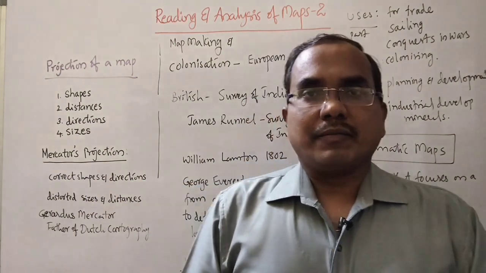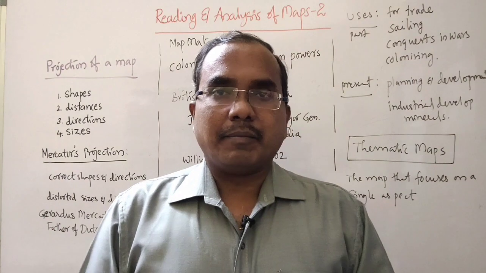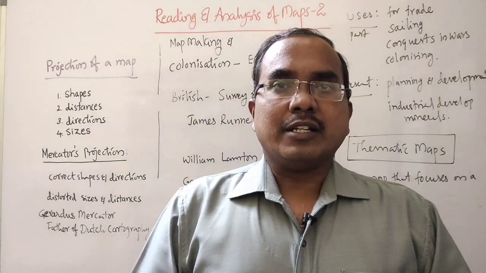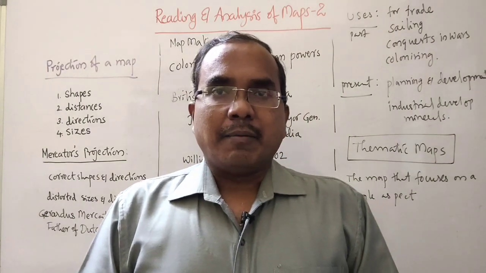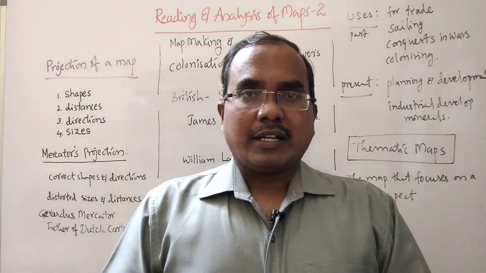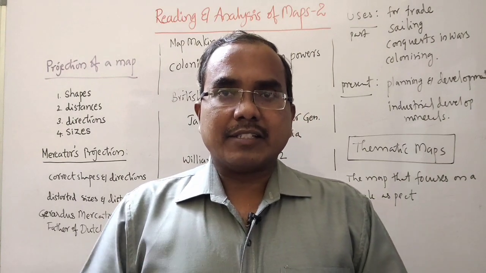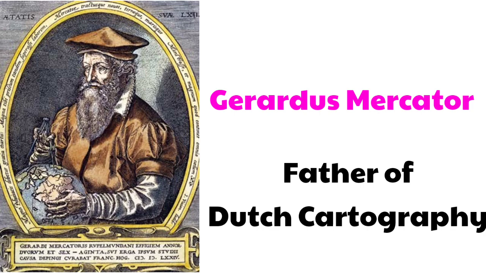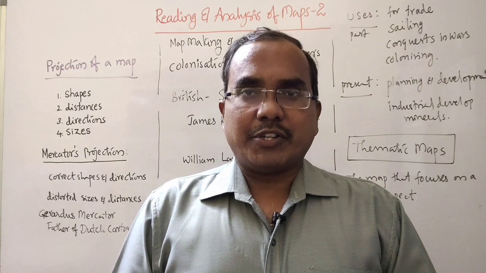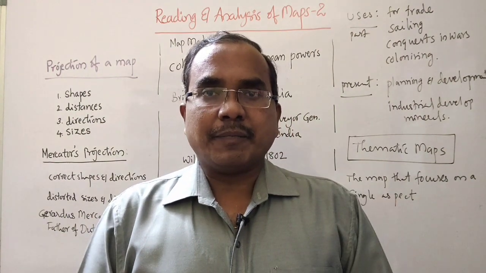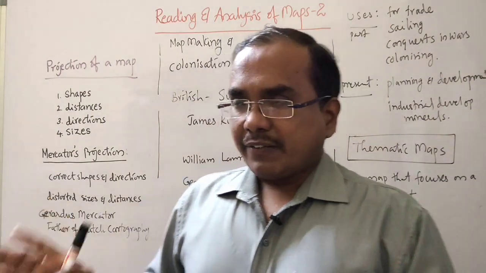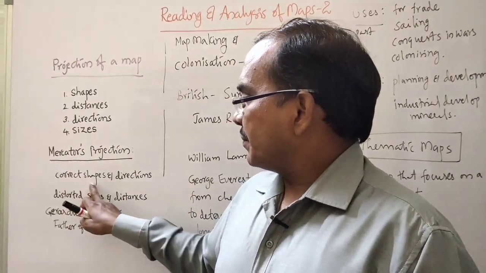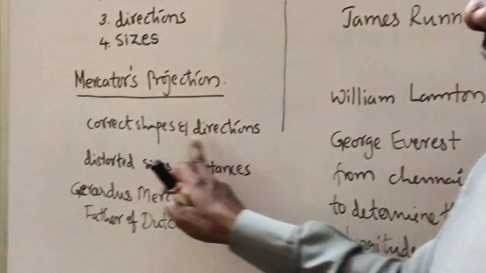What do you mean by projection? Projection is the method or process of showing the map on a piece of paper. There are different kinds of projections, but the projection invented by Gerardus Mercator, who is also known as the father of Dutch cartography, is known as Mercator's projection. In this type of projection, he made the world maps perfect regarding correct shapes and directions.